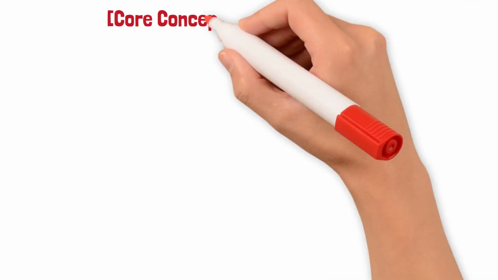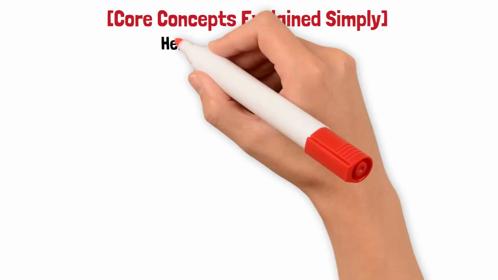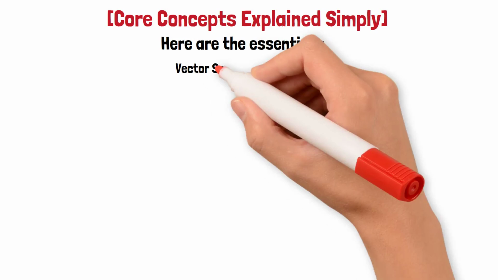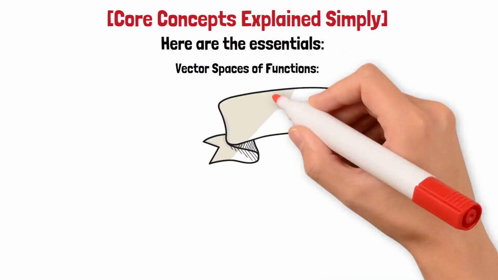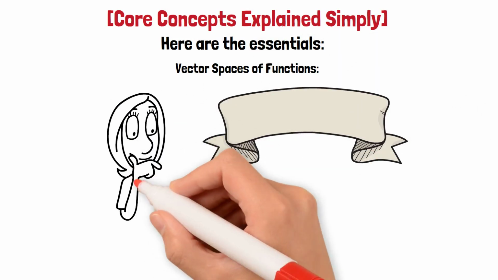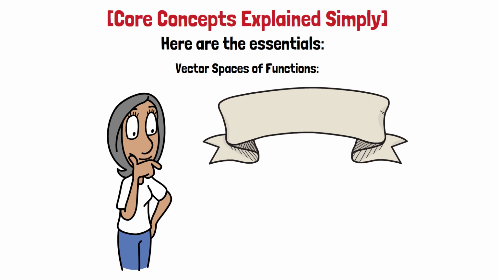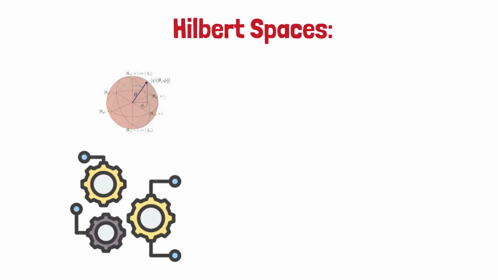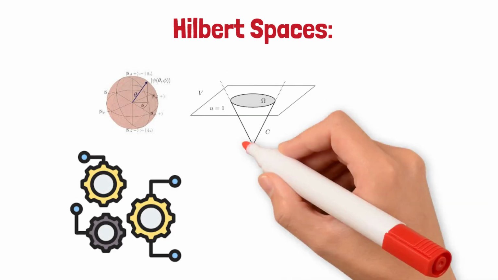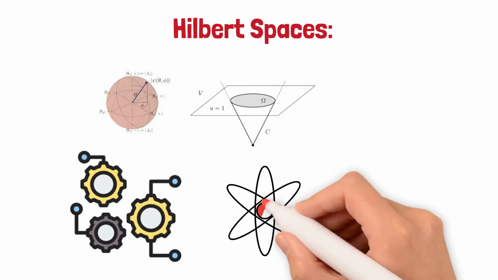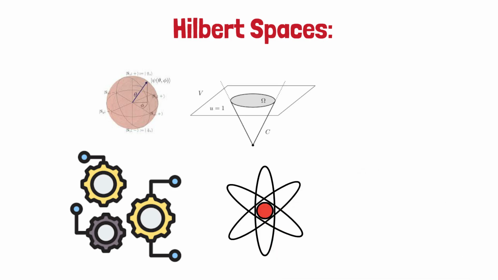Core concepts explained simply. Here are the essentials. Vector spaces of functions. Just as vectors can represent positions, functions can be thought of as points in huge, infinite dimensional spaces. Hilbert spaces. These are special spaces where we can measure angles and distances between functions, just like we do with finite dimensional vectors. Hilbert spaces give us the foundation for quantum mechanics, signal processing, and neural networks.